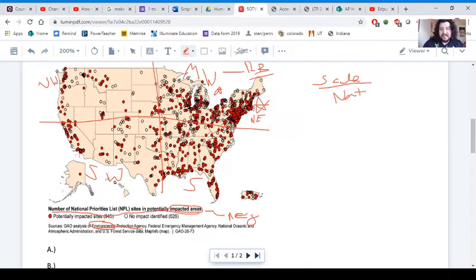And this could also mean that we just have a lot of factory locations in these spaces, because that's maybe where they're going to measure the impacted areas. That in mind, it makes sense that the Rust Belt is one of these areas because that is where the factories and manufacturing stuff was centered for a very long time, as well as in these areas around New York and New Jersey, in the Northeast.